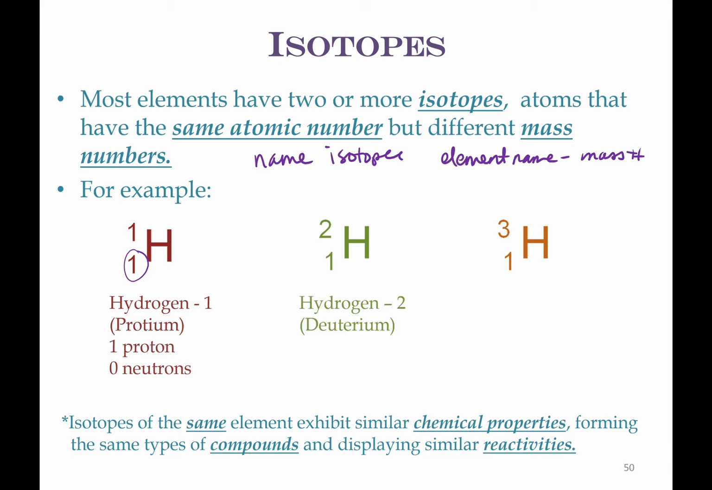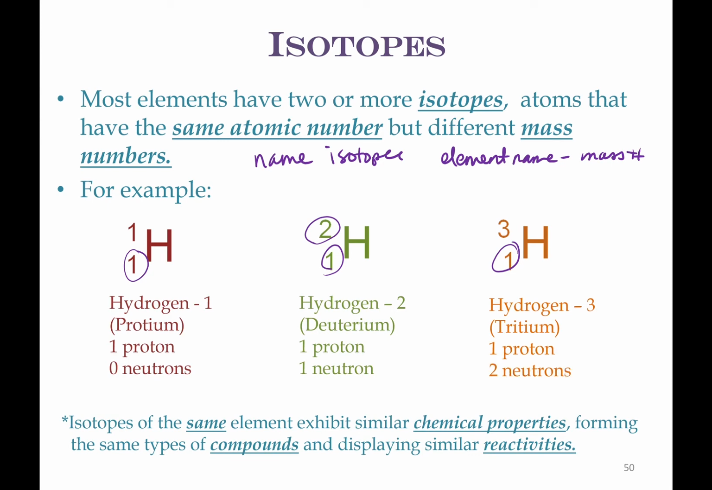Hydrogen 2, or deuterium, is going to have how many protons? 1, because it has a Z of 1. How many neutrons? Well, 2 minus 1 is 1, so it has 1 neutron. And this is hydrogen 3, which is called tritium. And how many protons does it have? 1. How many neutrons does it have? 3 minus 1 is 2. So it has 2 neutrons.